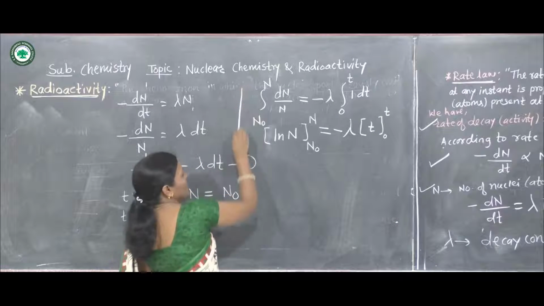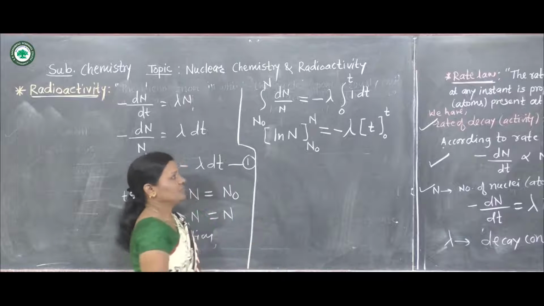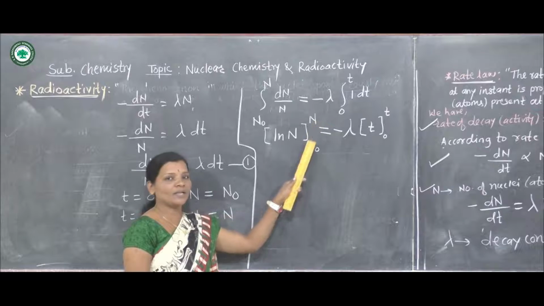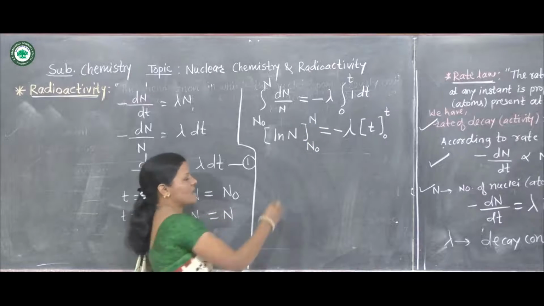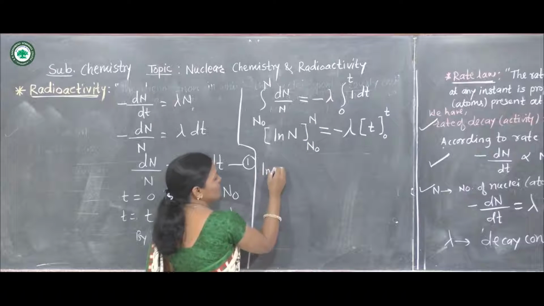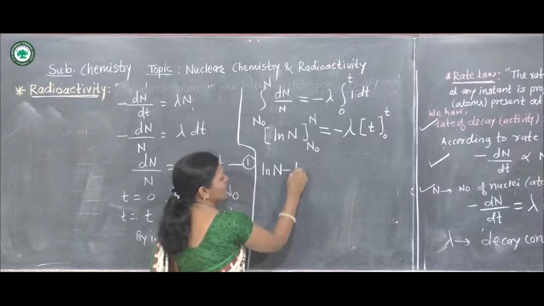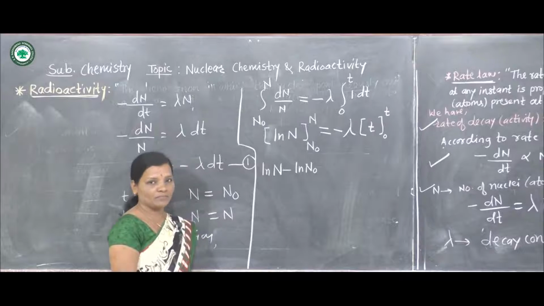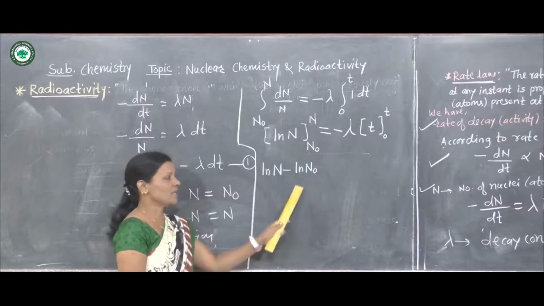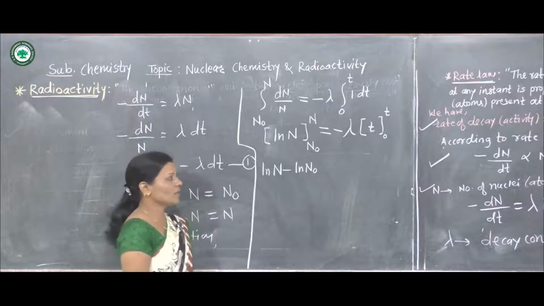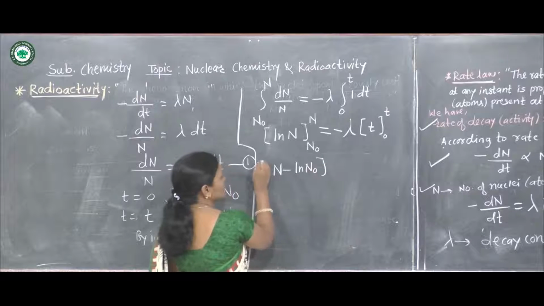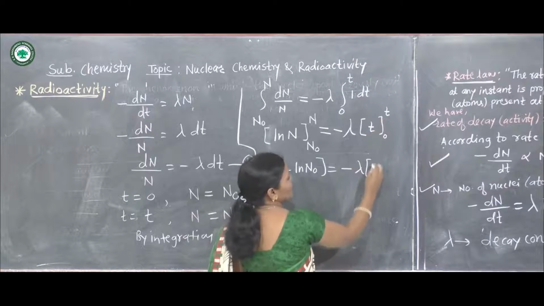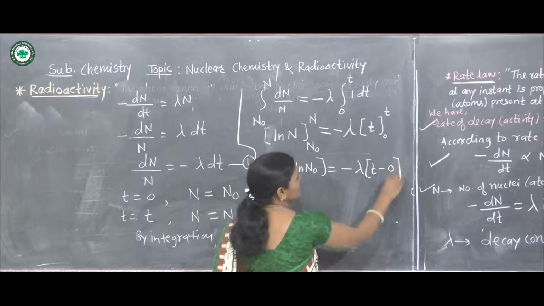Now we know that for ln N, N is the upper limit and N naught is the lower limit, so we express this as upper limit minus lower limit. We get ln N, the upper limit, minus ln N naught, the lower limit, is equal to minus lambda as it is. Now the upper limit is t and the lower limit is 0.